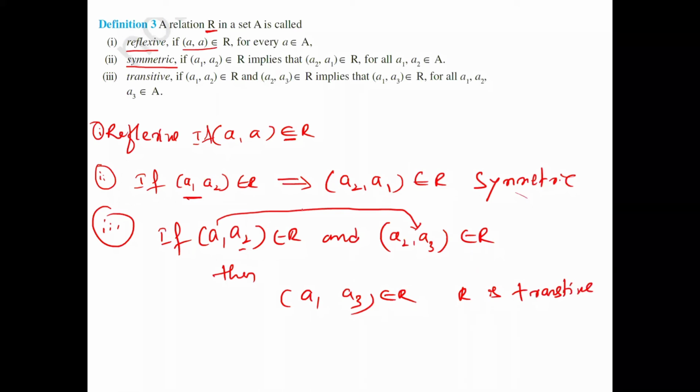Try to understand in the transitive: first you should satisfy the first condition, then the second condition, then we'll come to the third condition. Before satisfying the first two conditions, we can't go for the third condition. Remember that. First those two conditions are satisfied, then only come to the third. So no need to worry. While solving the problem, I'll explain each and everything briefly.